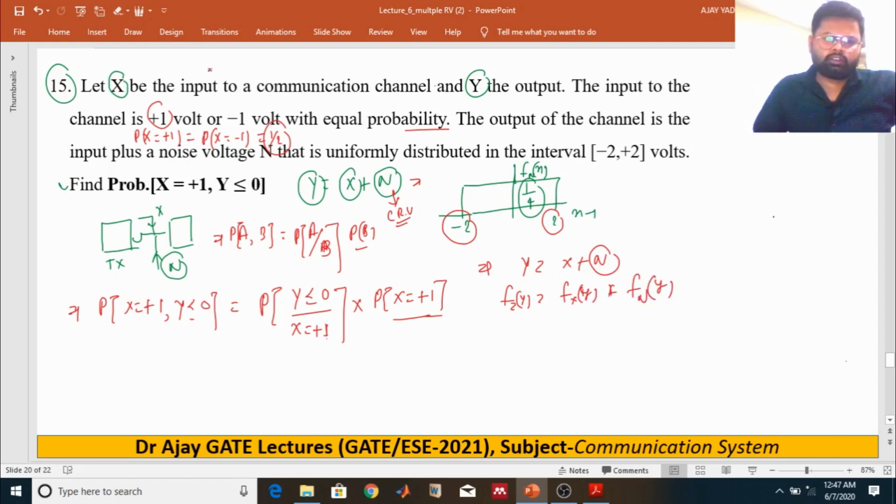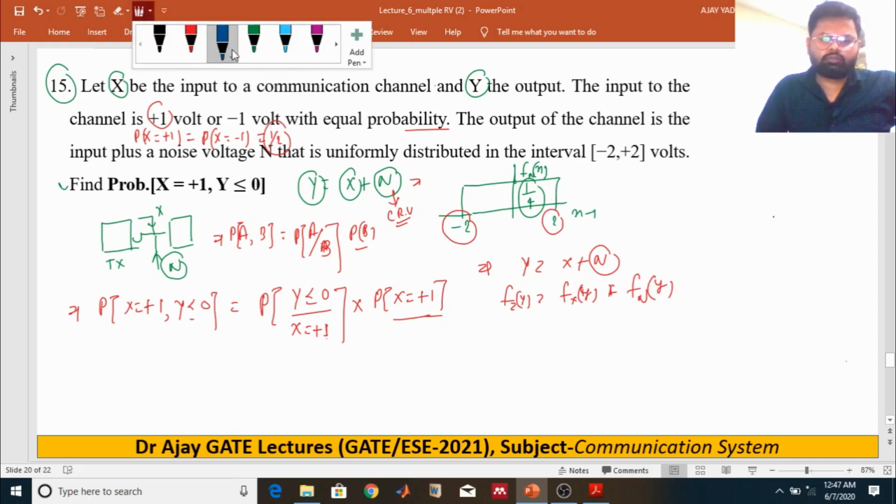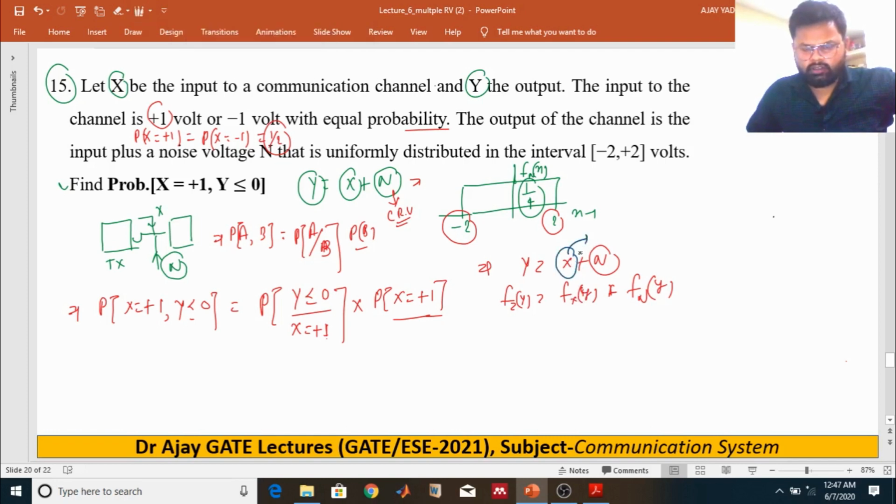As you know about the PDF of X, this is a discrete random variable, because we are just transmitting either +1 volt or -1 volt, right? So how do you get the PDF of Y?